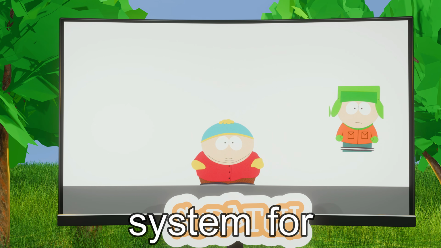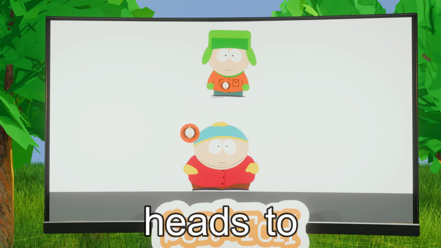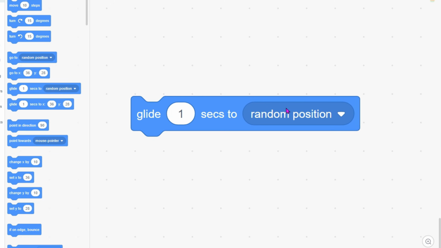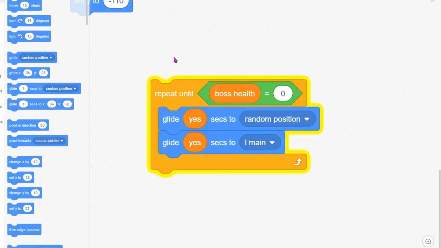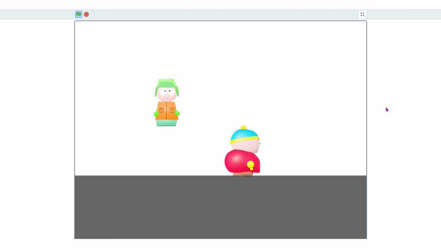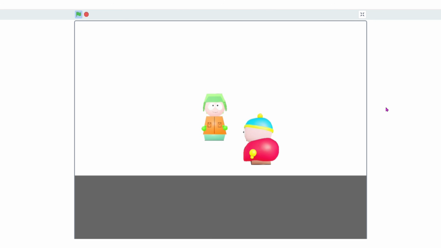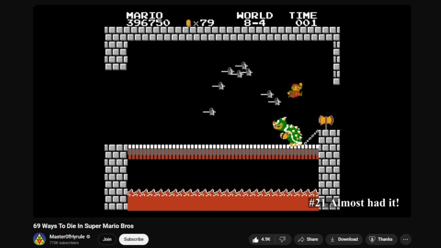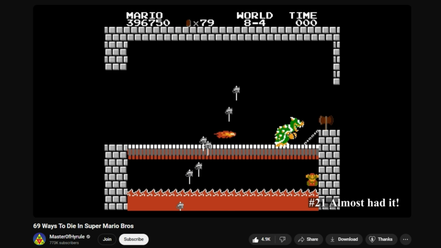So I need to code a system for Kyle to follow me around and shoot Kenny heads to damage the player. I could use this block to make him change direction every few seconds to follow the player. And I also took the time to create a condition that states the game is over if Cartman or Kyle's health reaches a value of less than 0.1. Basically, just a way to end the game when you inevitably lose because you're bad at playing games.